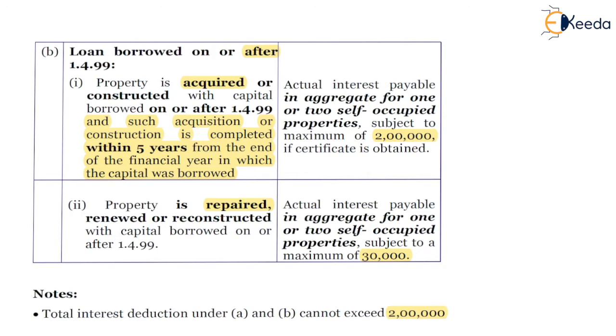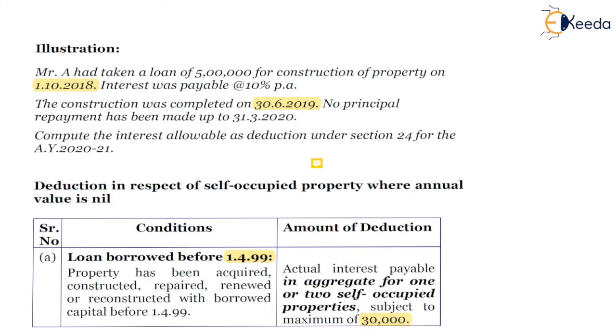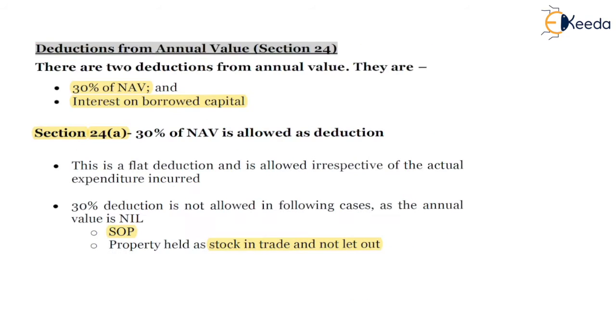Before that, just to give you a summary of what we have studied. First is the deduction of 30% of NAV. It is a standard deduction and it is irrespective of the expenses which are going to be incurred or expenses which are already incurred. The owner is bound to get a deduction of 30%.